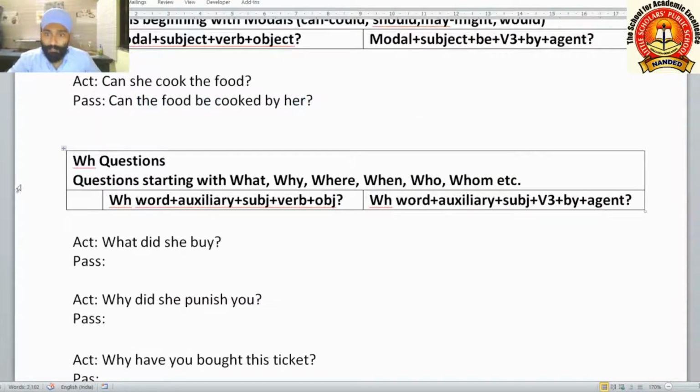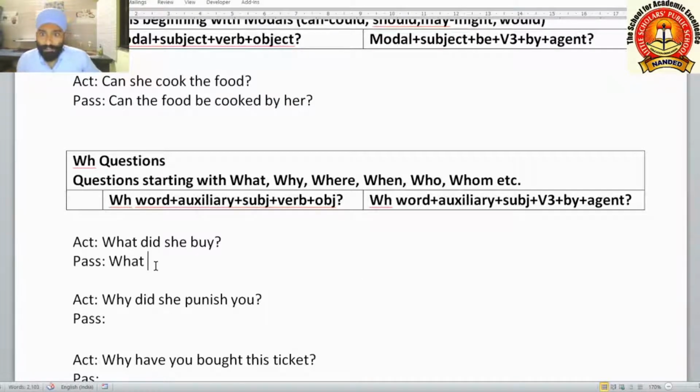Now let us see if WH questions are there. WH questions begin with what, why, where, when, who, whom, and so on. How to change? What did she buy? Here the structure is WH word plus auxiliary verb plus subject plus verb plus object. To change: WH word plus auxiliary verb plus subject plus V3 form plus by plus agent. In the same way, subject will become object, object will become subject. This structure we have to follow. And the WH word will remain the WH word, no change. How to change the sentence? We will see. What did she buy?